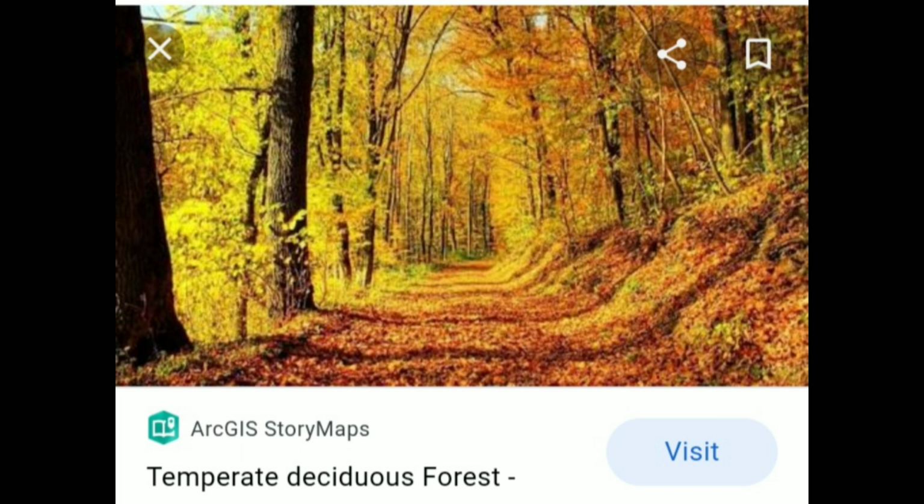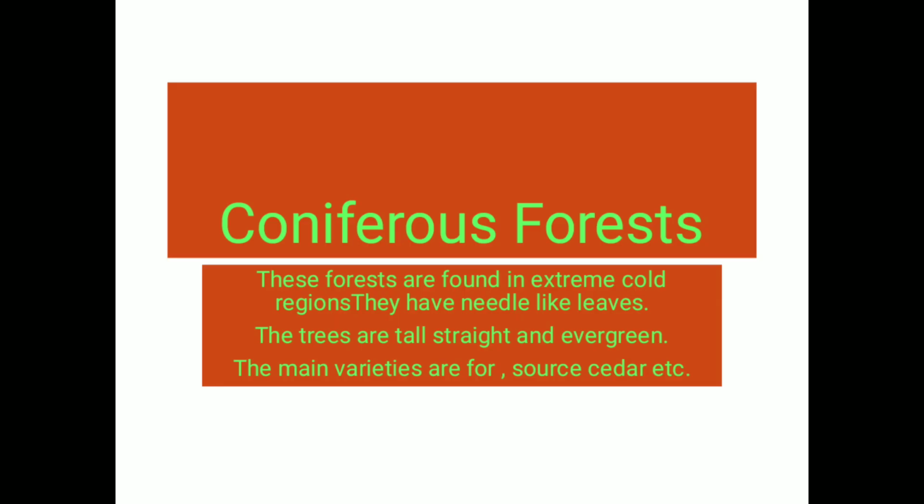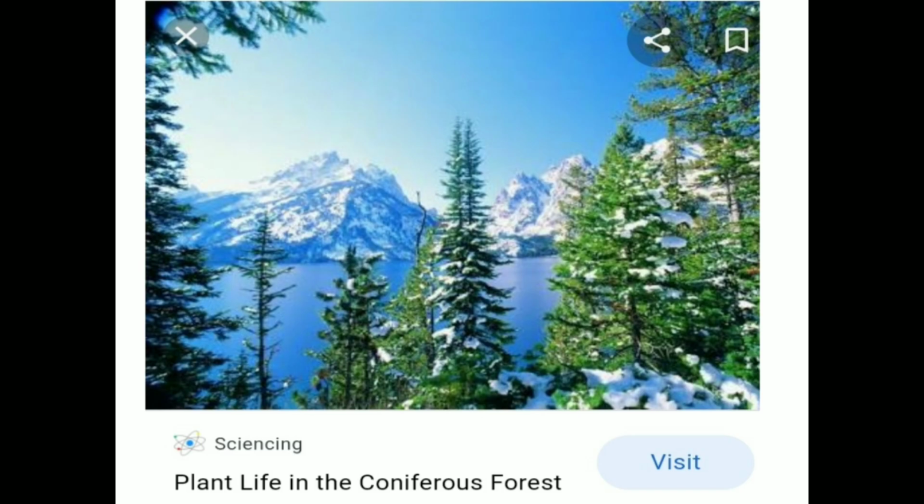Next we have the coniferous forest. This coniferous forest is found in extreme cold climate. You can see the image of the coniferous forest. The trees are straight, tall, and evergreen, and the leaves found on these trees are needle-like.